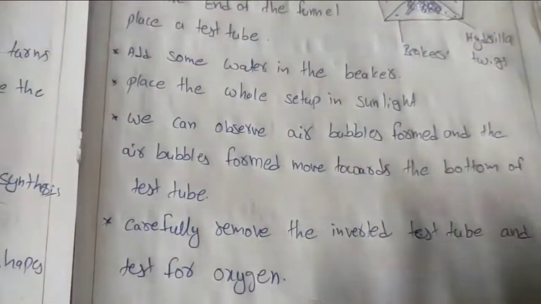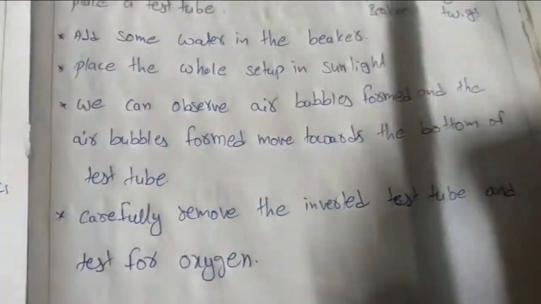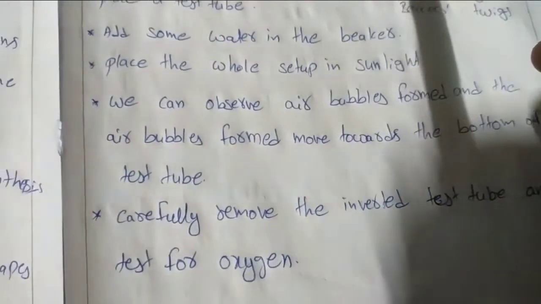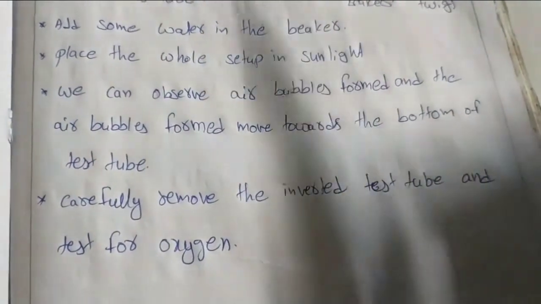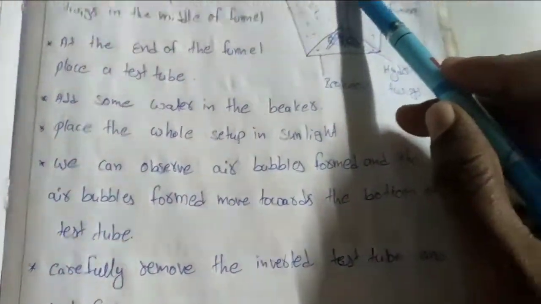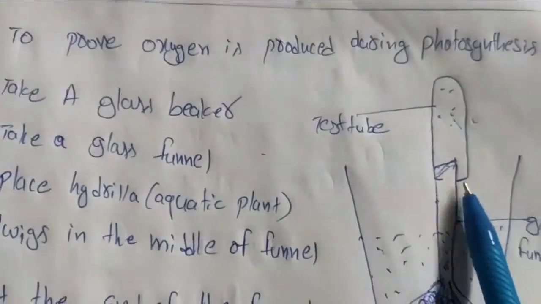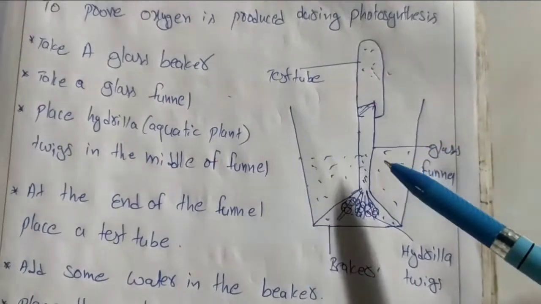That proves the gas produced is oxygen. Already we are sure that air bubbles are formed, meaning a gas is formed. When the burning matchstick burns more brightly, it says that the formed gas is carbon dioxide, and this carbon dioxide is formed during photosynthesis.